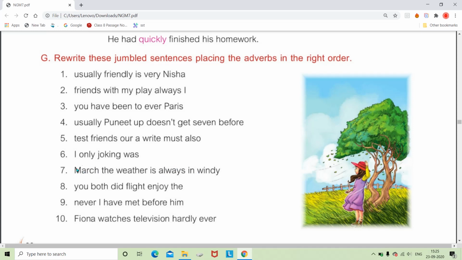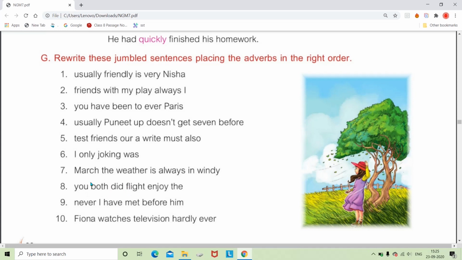In March is the time, the adverb of time, so we can just use it at the end. And next is: you both did fight, enjoy the. Here, since did is given, we can say that it is an interrogative sentence. Though a question mark is not given, that's why did will be used in the beginning, then the subject.